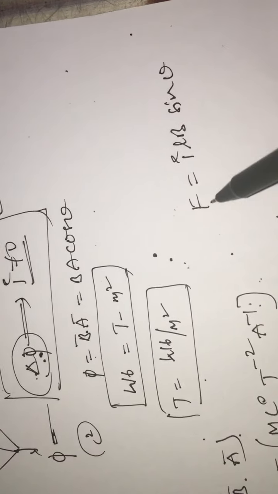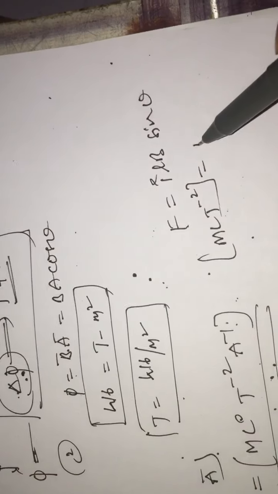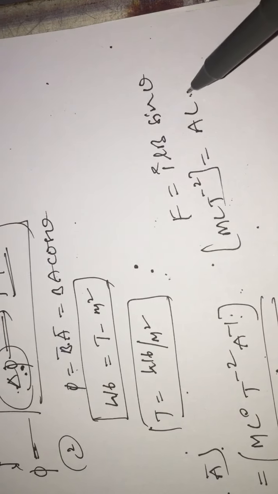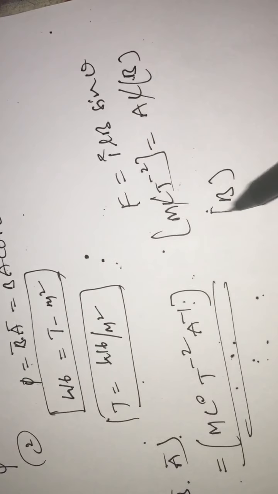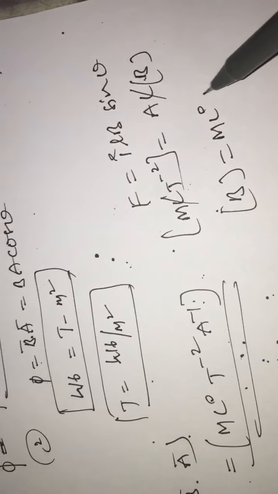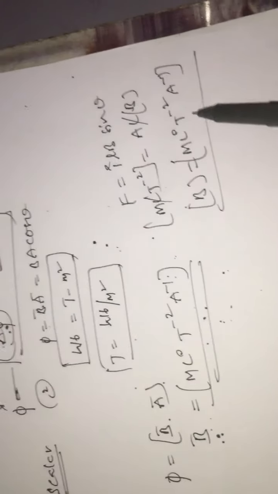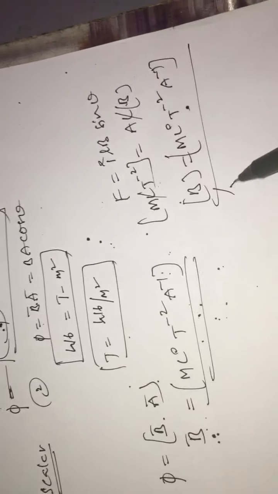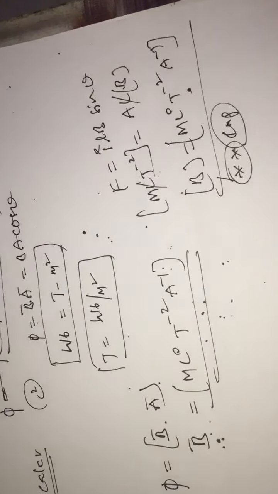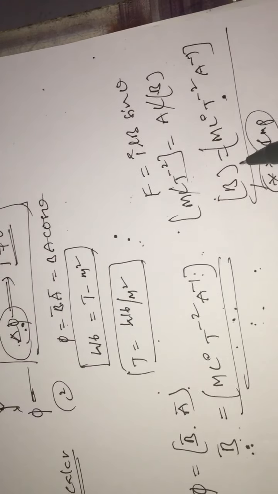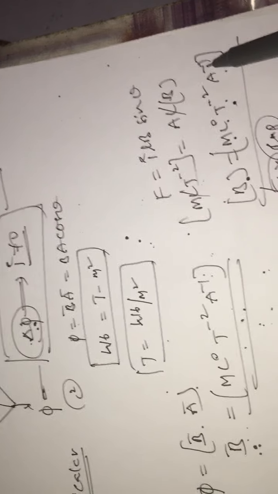The dimension of F is MLT^-2, I is A, L is L, and L gets cancelled, so the dimension formula of B is M L^0 T^-2 A^-1. Very simple, and very important. Many times I have told this: the dimension formula of magnetic field induction is M^1 L^0 T^-2 A^-1.